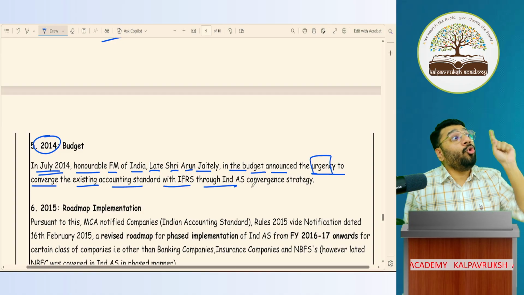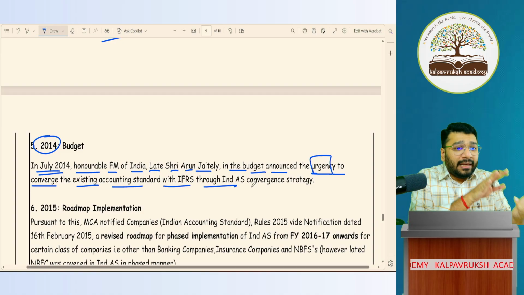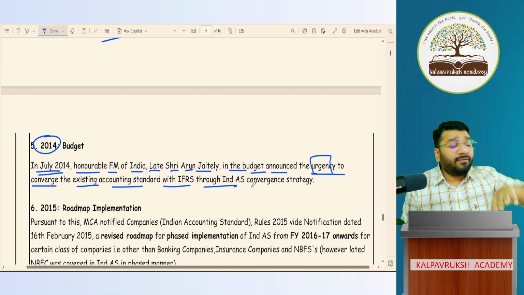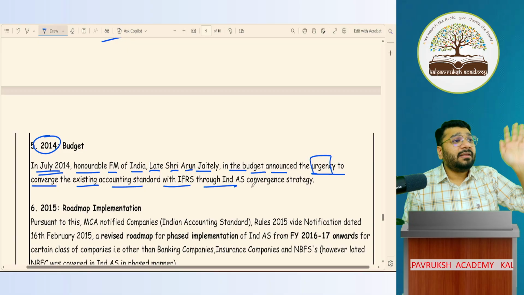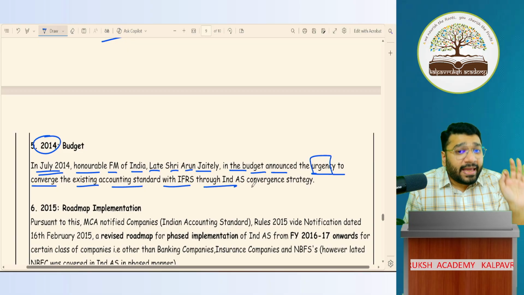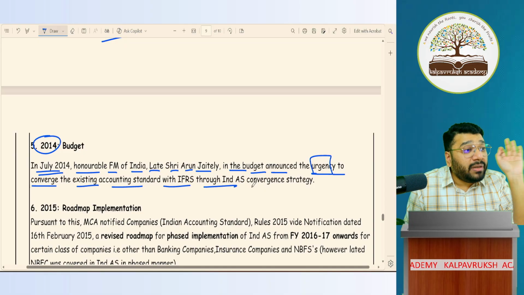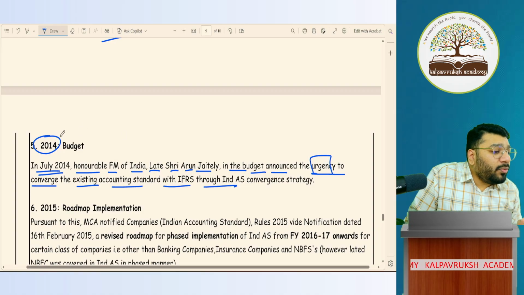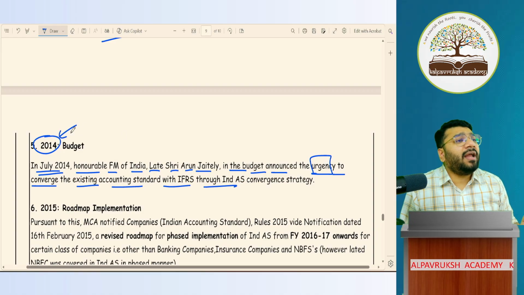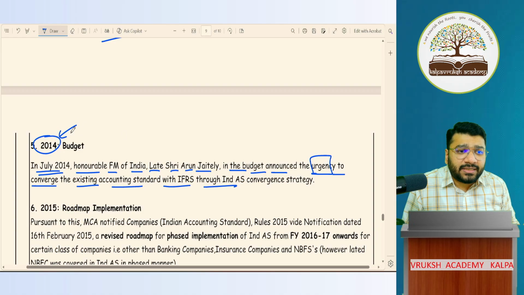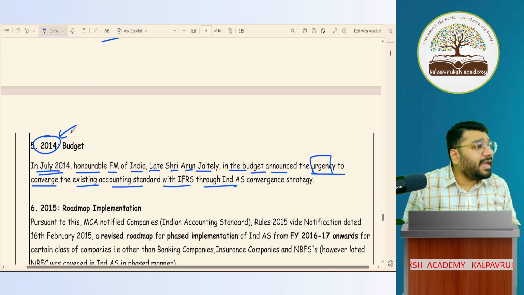You cannot take your own time to decide, okay, today I'll do the notification, some problem we have, to solve this problem I'll take several years. That drama will not happen. So they pressurized MCA, they pressurized ICAI, to get going with the implementation of Ind AS. A very strict advice was given by the finance minister to the MCA and ICAI to get rolling with Ind AS.